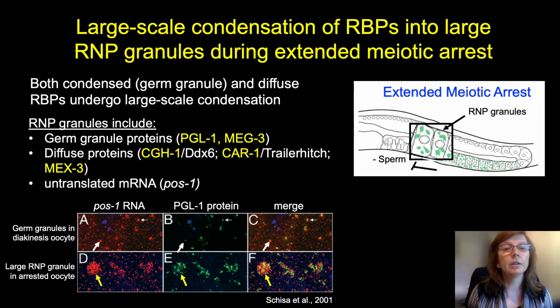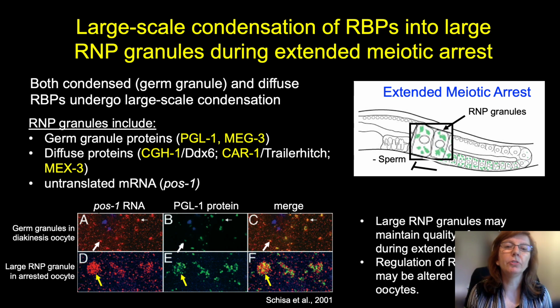So this confocal micrograph shows you the difference in size of these granules. In the top row are small germ granules from diakinesis oocytes, where we see pos-1 in red and PGL-1 protein in green co-localizing. And then in contrast, we see very large granules that can be up to 20 times larger than germ granules. So these are the large RNP granules in arrested oocytes.